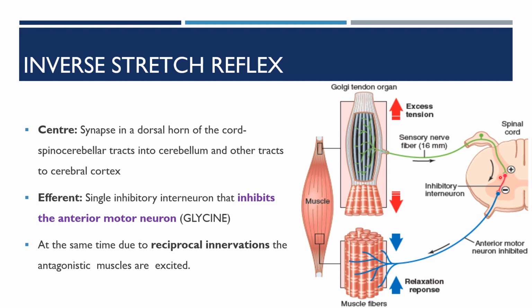Here you can see the inhibitory interneuron in the spinal cord. This inhibitory interneuron inhibits the anterior motor neuron activity. So that causes muscle relaxation. By this it prevents the excessive tension on the tendons.